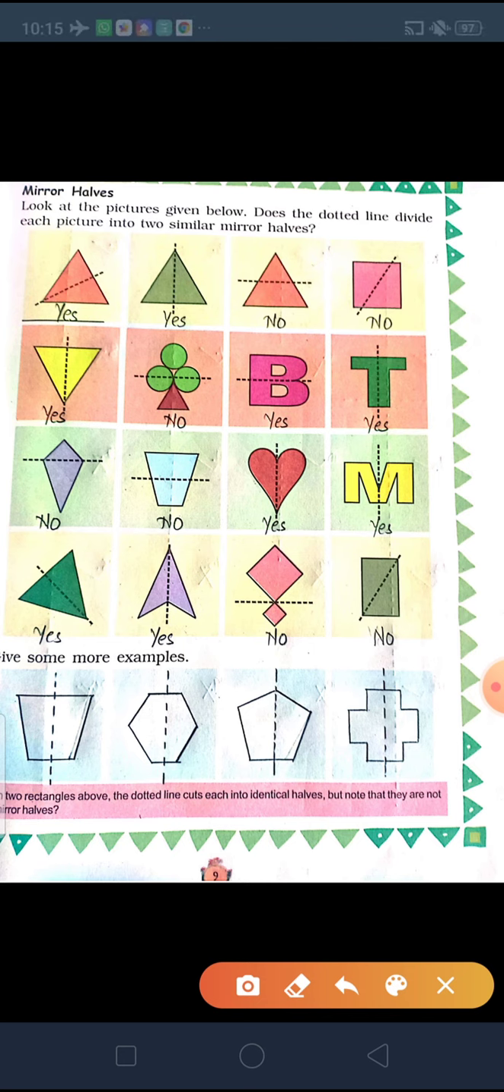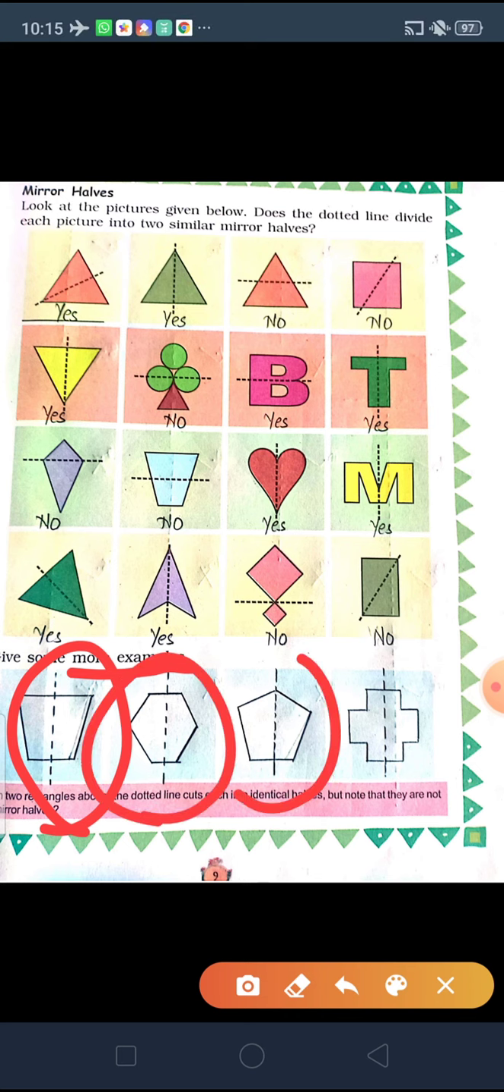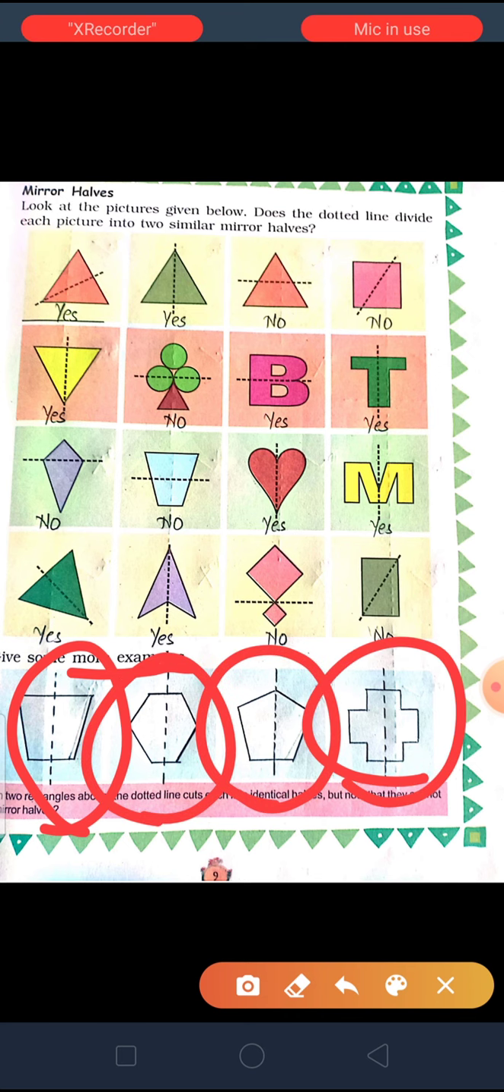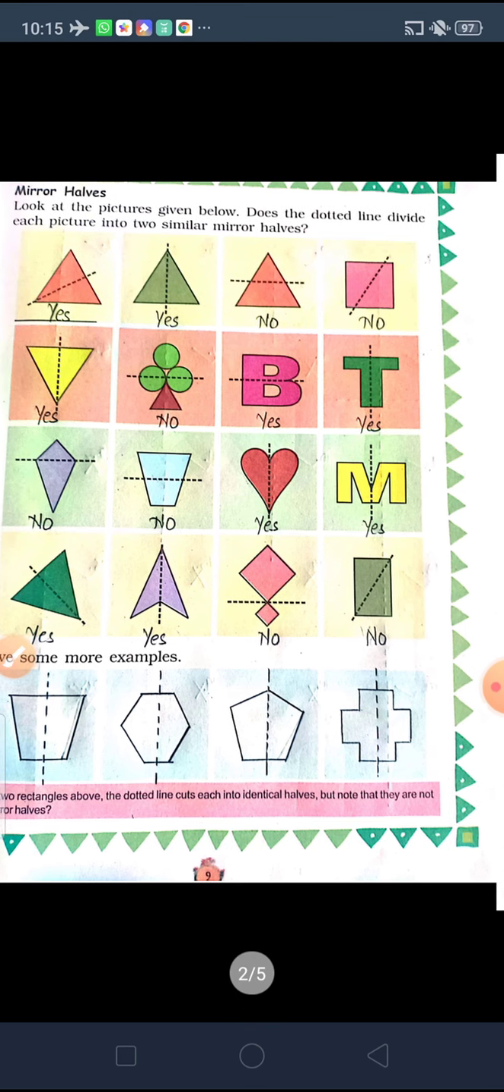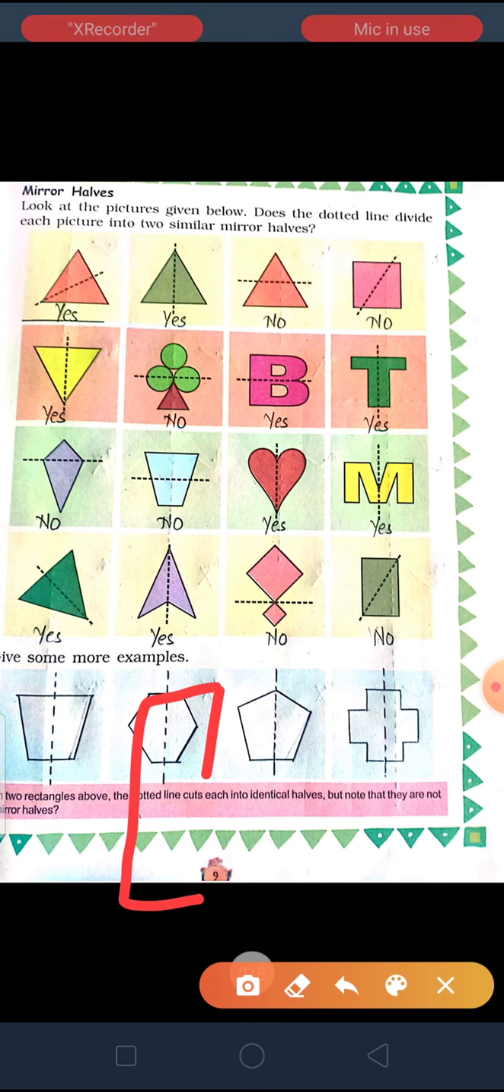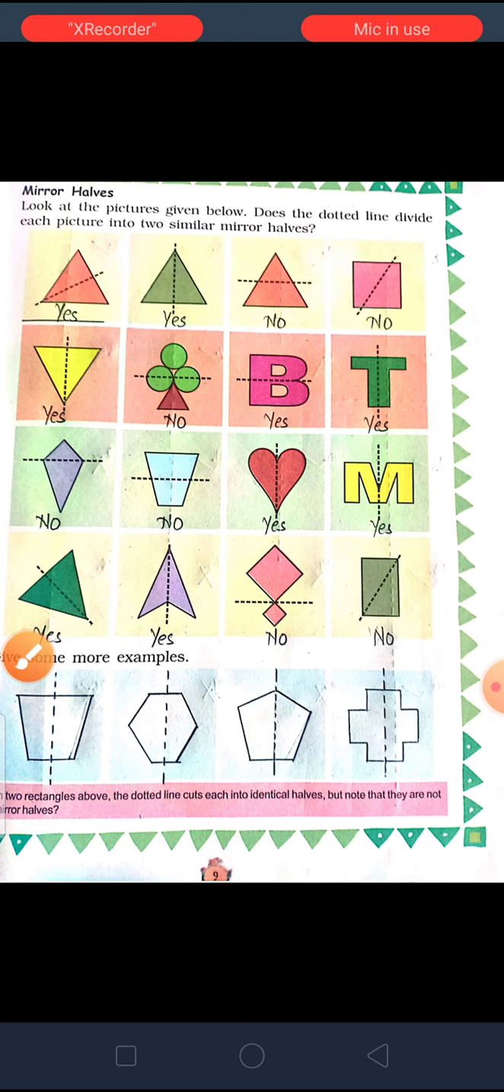Now they have asked us to give some more examples. So here you can give any examples, whichever pictures you can divide into two similar halves. It is not compulsory that this 4 will come. You can draw any of the alphabets also, like if you draw H like this, you can divide H also into two mirror halves. So it is up to you which pictures you want to draw, but at least do the practice at home so that you will understand this in a better way.